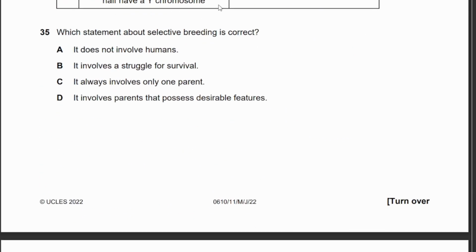Which statement about selective breeding is correct? It does not involve humans. It involves a struggle for survival. It always involves one parent. It involves parents that possess desirable features. So selective breeding is artificial, right? It's done by humans. So therefore, A is wrong because it involves humans. It involves a struggle for survival?